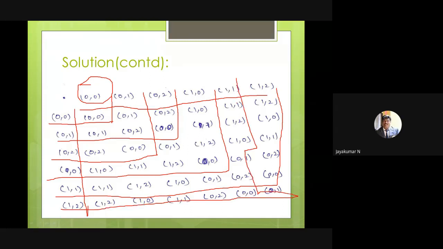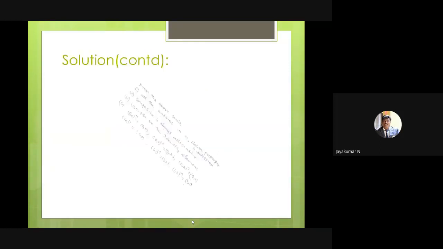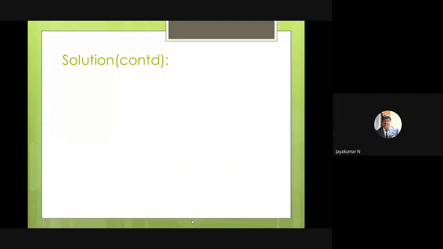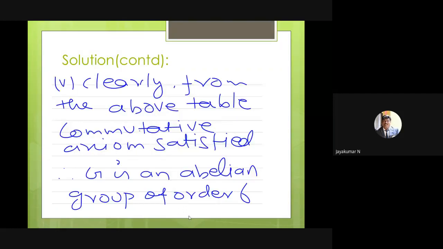Okay, so I think you can clearly understand. If the set is finite, for all such problems the same procedure applies: from the table, closure is satisfied, and associativity is always satisfied. You have to identify your identity element and your inverse elements. This is what I have shown here. So clearly, from the above table, the commutative axiom is satisfied, so G is an abelian group. Okay, you can write it that way. There is no problem.